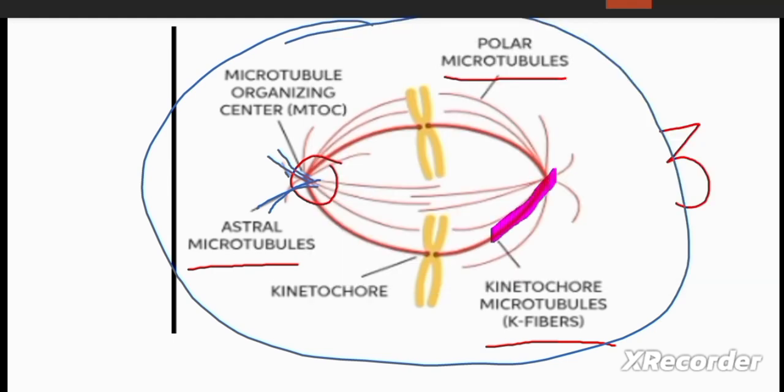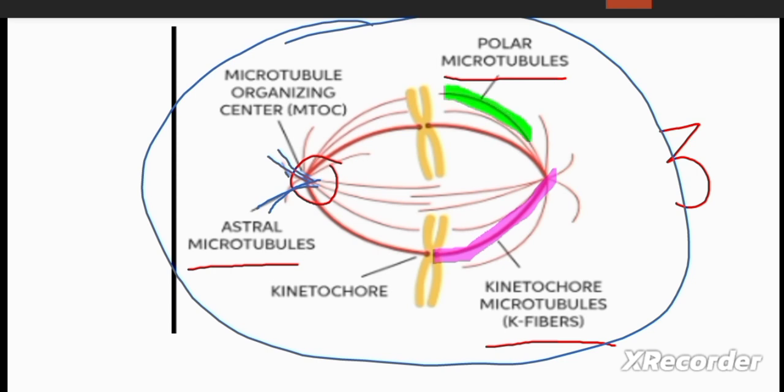Next one is the kinetochore microtubule. These are the kinetochore microtubules which are attached to the central region of the chromosome, and this central region is what we call the kinetochore. So these spindle fibers are attached to the kinetochoric region. That's why we call them kinetochore microtubules. The third one are the polar microtubules.